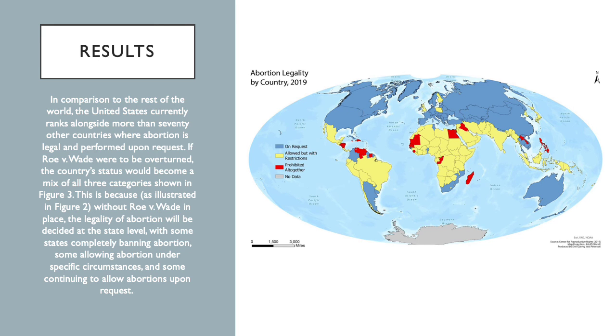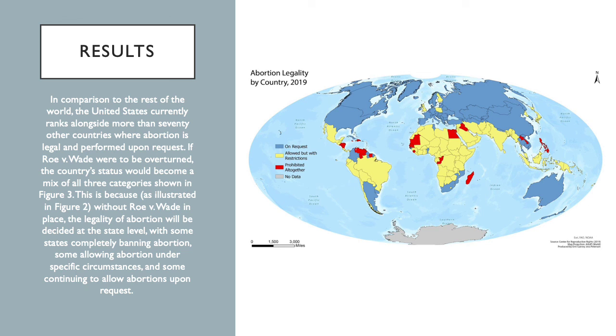In this third map, titled Abortion Legality by Country 2019, it can be seen that in comparison to the rest of the world, the United States currently ranks alongside more than 70 other countries where abortion is legal and performed upon request. If Roe v. Wade were to be overturned, the country's status would become a mix of all 3 categories shown in this map.